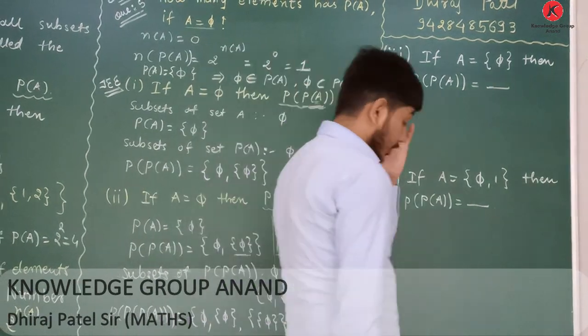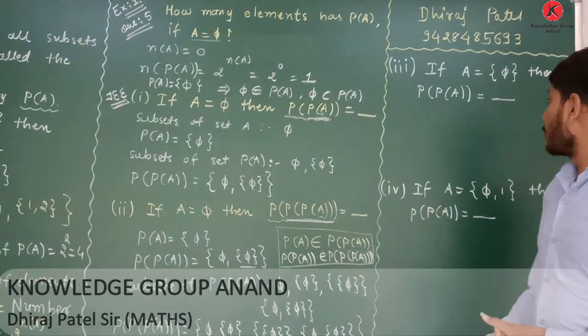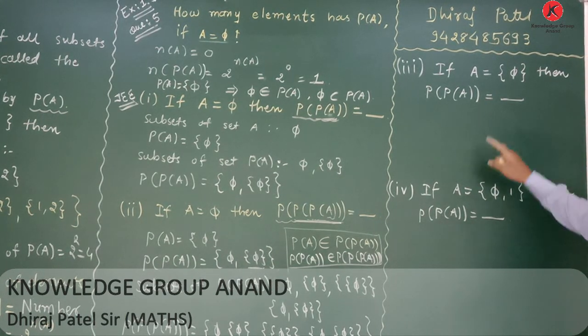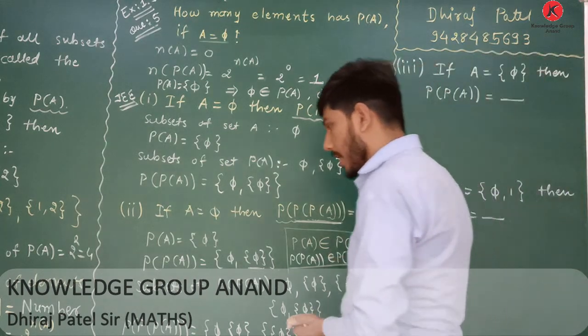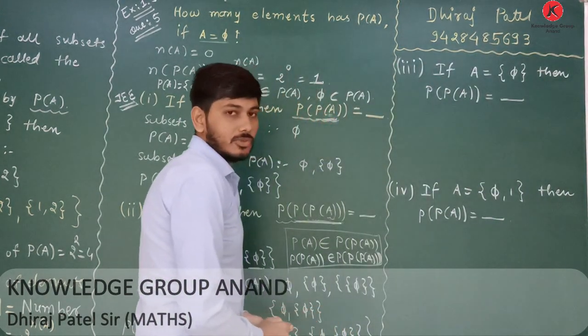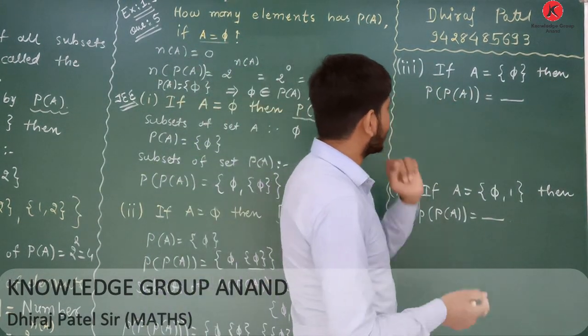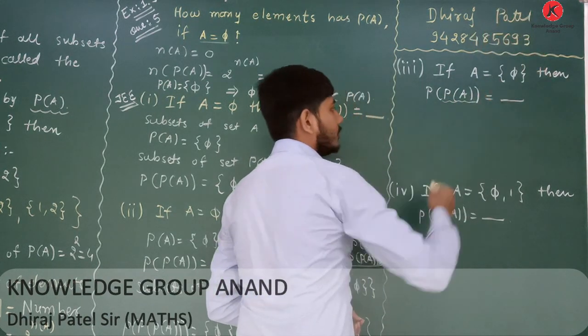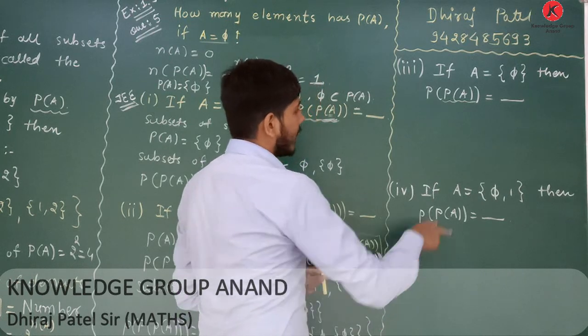Next one, the third question. The third question is, if set A equals to curly bracket 5, then what is the power set of P of A? For finding the power set of P of A, we have to first find power set of A. How can we obtain the power set of A?